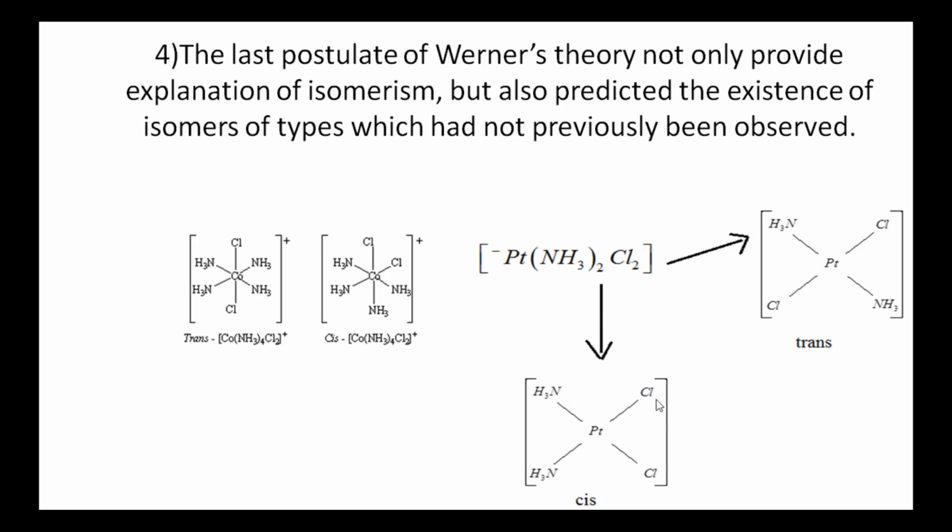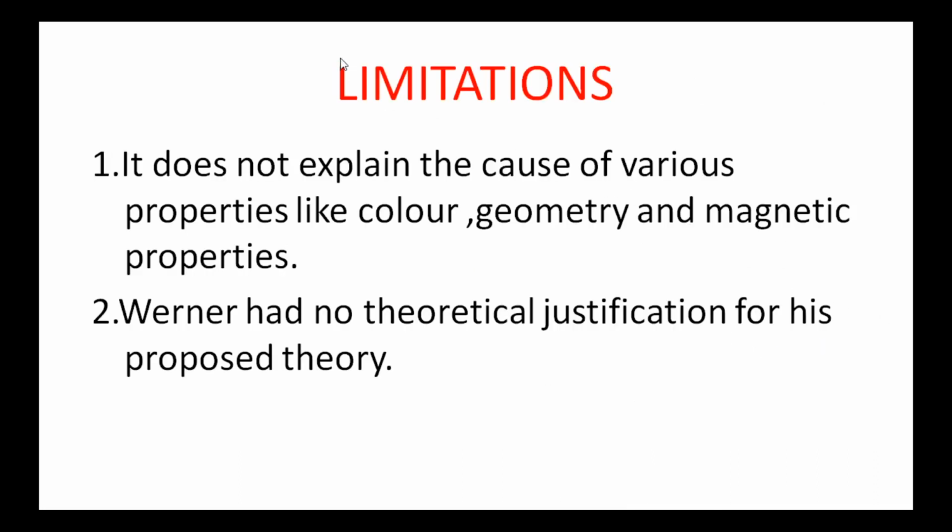In this molecule, both chlorine atoms or both ammonia molecules are adjacent to each other, so it is in the cis form. In this complex, both chlorine atoms or both ammonia molecules are opposite to each other, so it is in the trans form. Next, limitations.